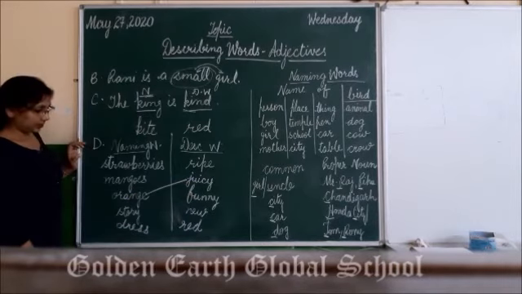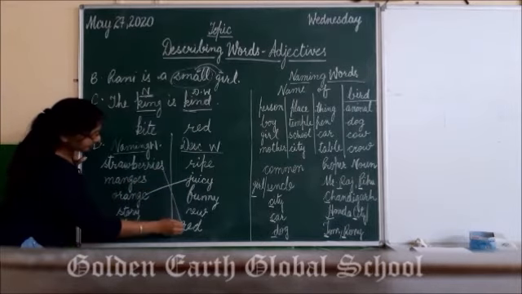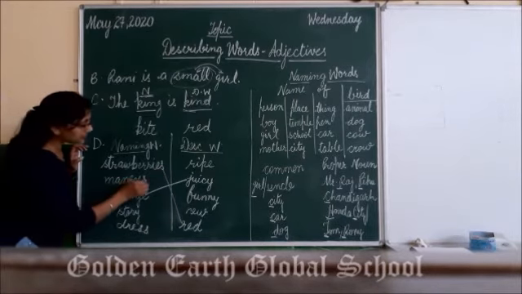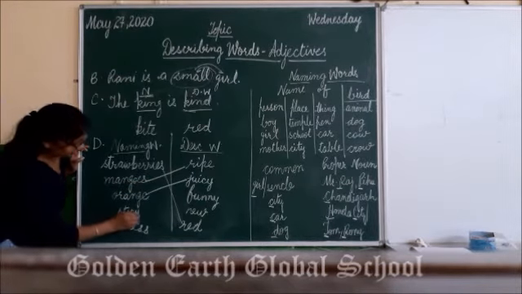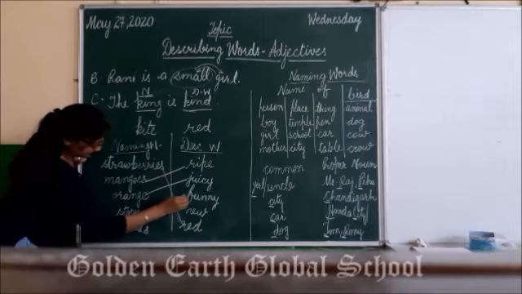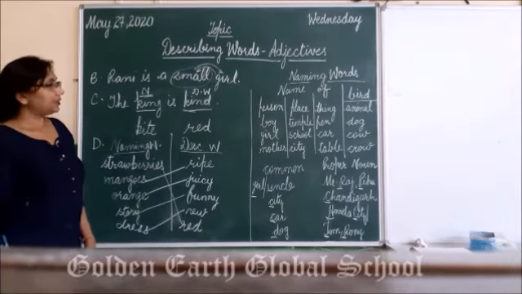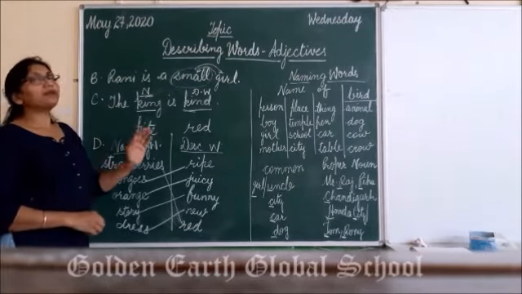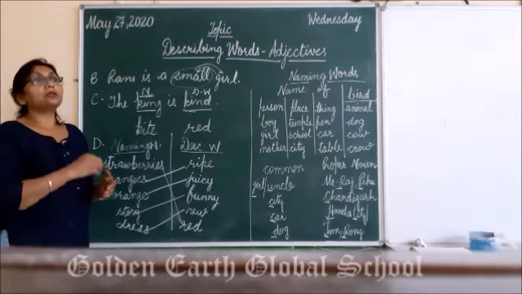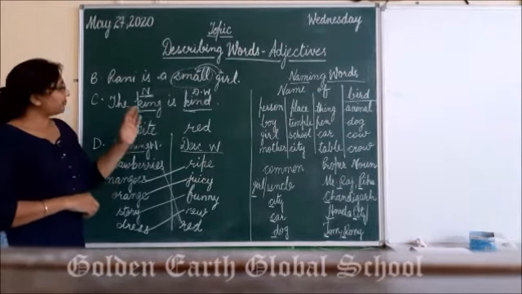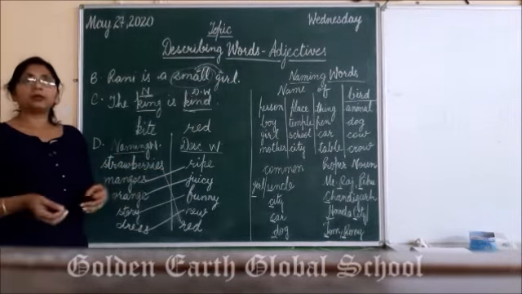Juicy. Right? Strawberries are red. Mangoes, ripe. Story, funny. Dress, new. Very simple. Right, students? So, describing words can come in many ways, like in fill-up form, in circle the correct word, as we have done, in the matching form, okay, and pick the correct one.